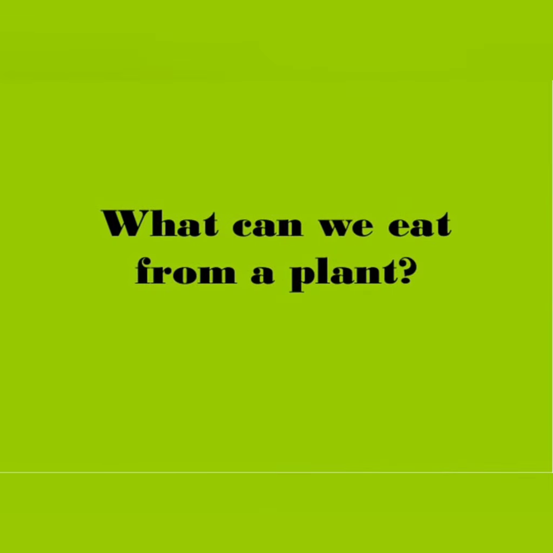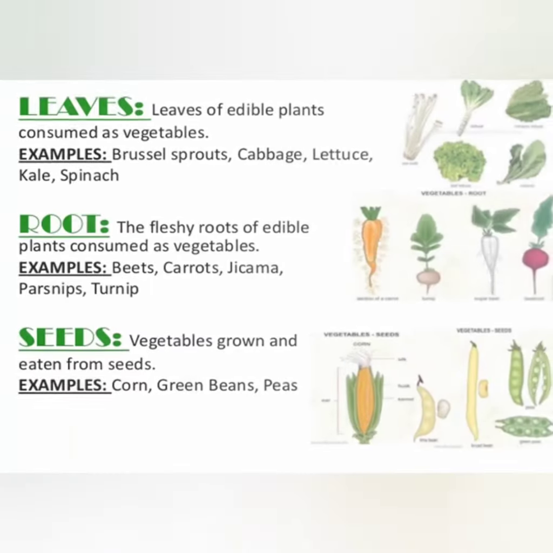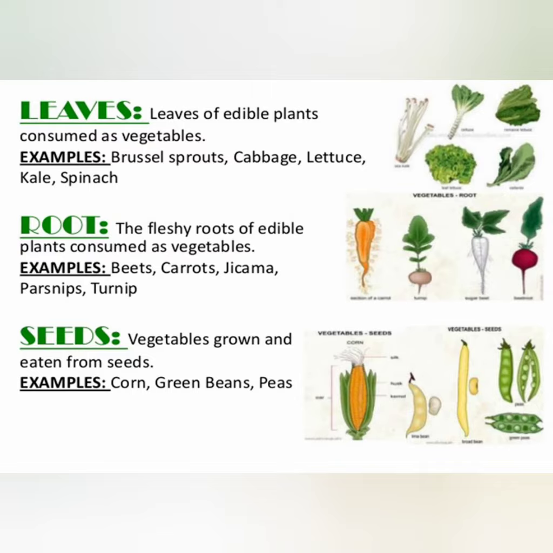Now children, we learned about the different parts of the plant. But do you know what we can eat from the plants? Do you know which part of the plant we are eating? Let's see. Now leaves. Yes, we eat the leaves also in the form of leafy vegetables. You might have seen all these leafy vegetables coming in the house. So we are eating actually the leaves of a plant. We also eat the roots of the plant in the form of carrot, radish, beetroot, and other vegetables. We also eat the seeds of the plant in the form of corn, peas, beans, right?